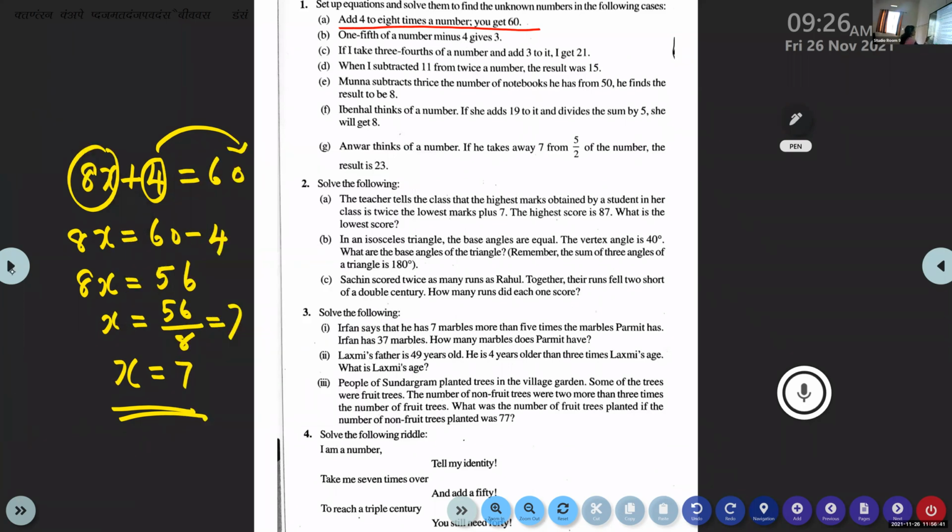x is equal to 7 you got. You simply put 7 here in the place of x. So 8x means 8 into 7. 8 into 7, 56. 56 plus 4, you will get 60 on the left hand side. So right hand side is equal to left hand side, isn't it? Answer is correct.